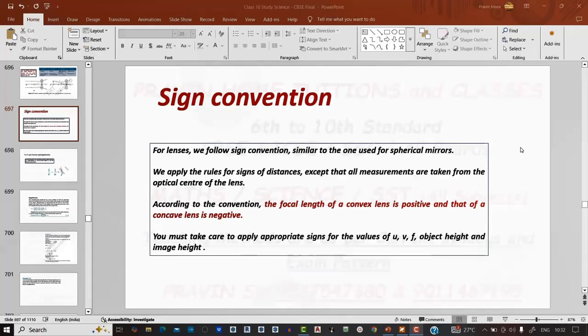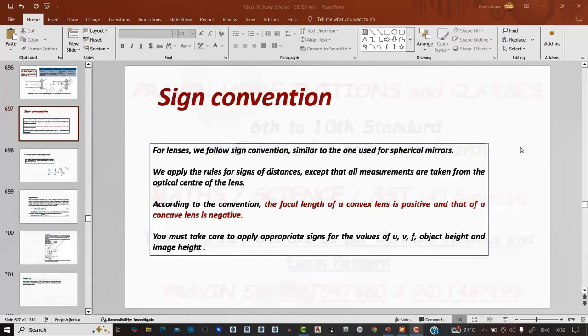Sign convention is applied for image distance, object distance, image height, object height, and all horizontal distances are taken from the optical center in lens. Now, according to the sign convention, the focal length of convex lens is positive and focal length of concave lens is negative. These are the points to remember.